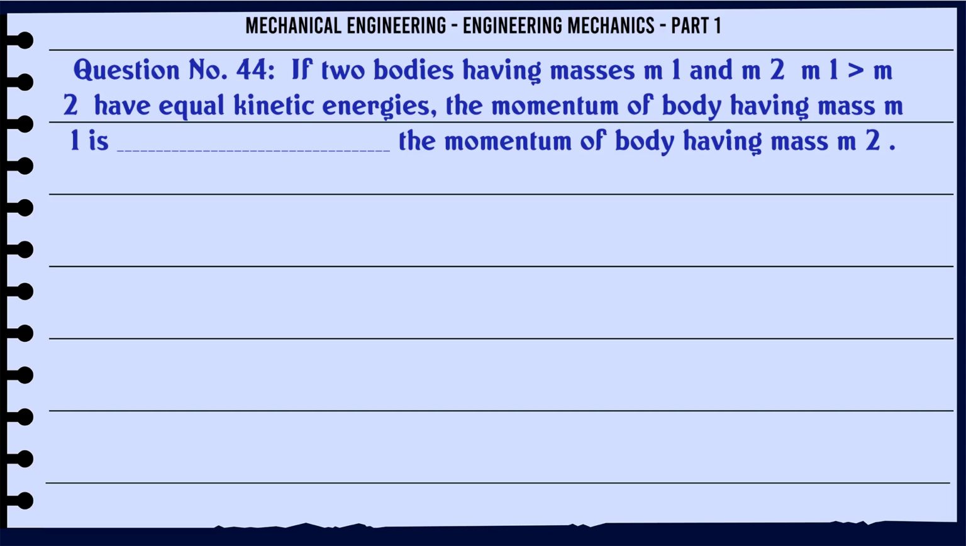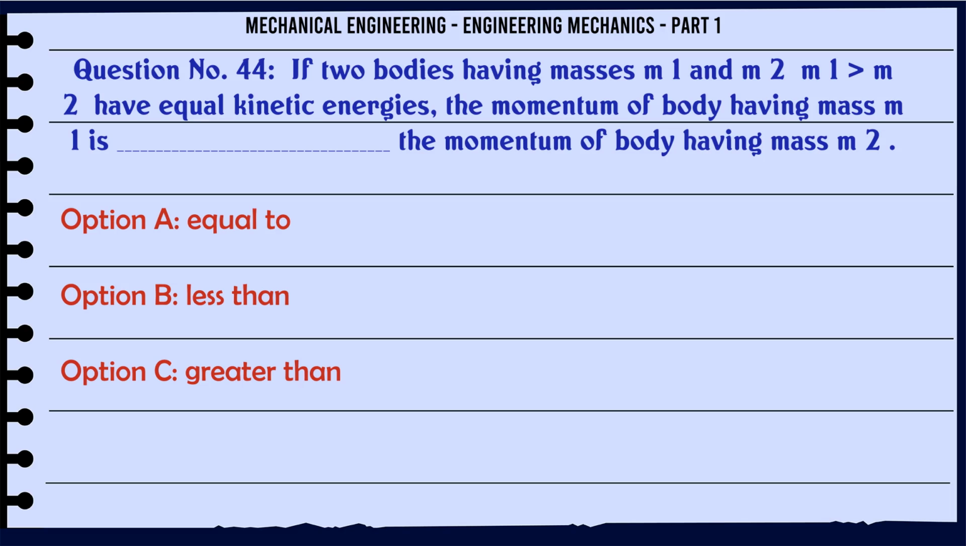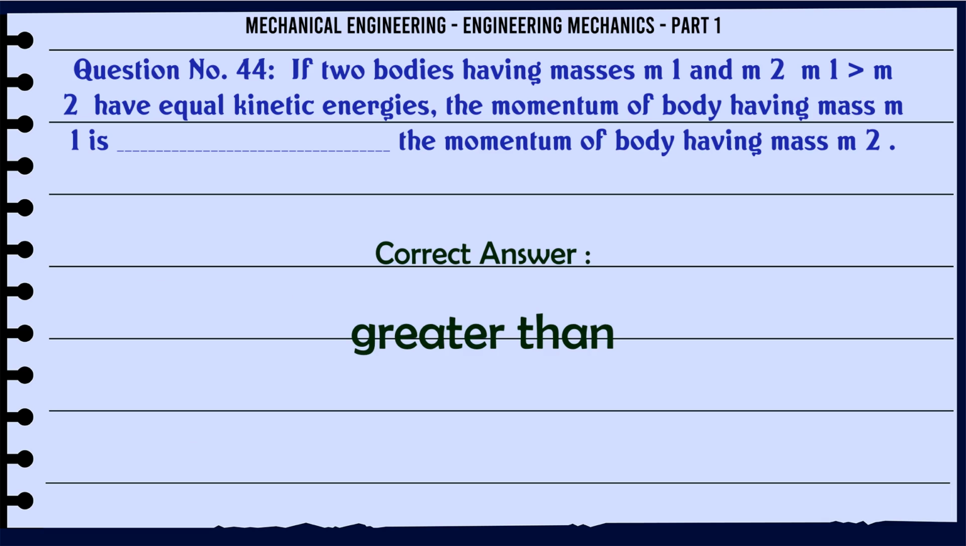If two bodies having masses m1 and m2 have equal kinetic energies, the momentum of body having mass m1 is the momentum of body having mass m2. A equal to, B less than, C greater than. The correct answer is greater than.